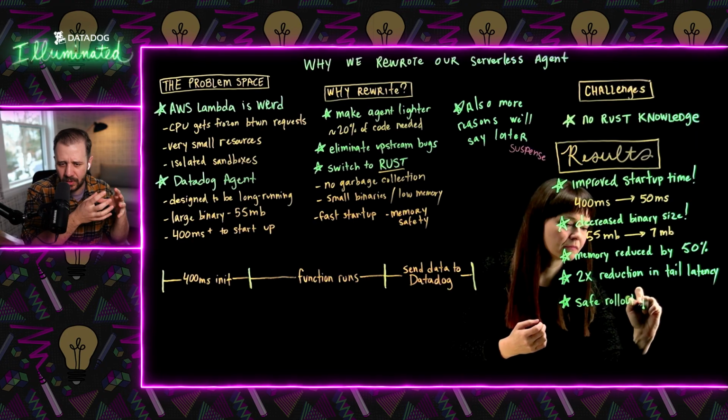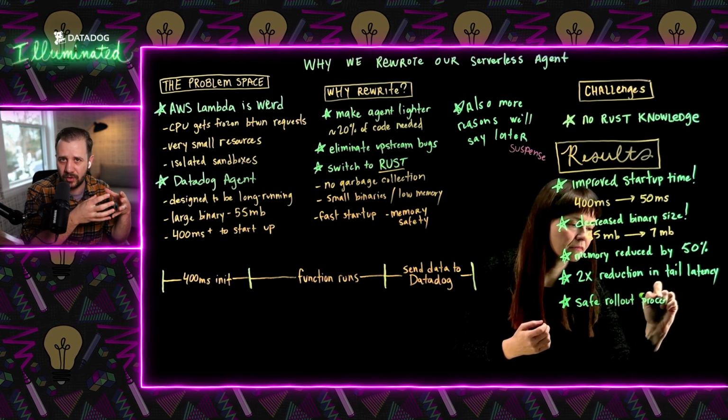Because the Rust binary was small enough, we packaged them together, and we had a little bit of code which would analyze the configuration of the customer function and figure out if we were missing some feature. If there was some feature that they had used that we didn't yet support in Rust, then we knew that as we went. I think we started with metrics and then logs, and then we added tracing, and then we added application security and a few other features.